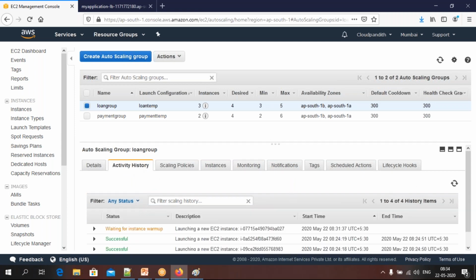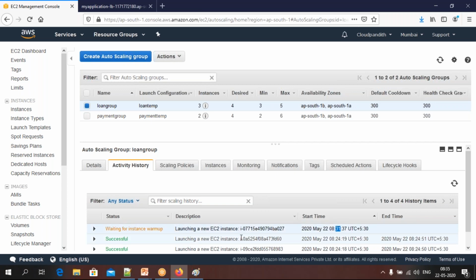This one is already under the previous conditions, so it will take 5 minutes to warm up. But with the changes we have made, next time when it launches a new instance, it will not take that much time. See, these are also in warm up, so you just have to wait 2 more minutes. Already I think 1.5 minutes, so this will come into operation.